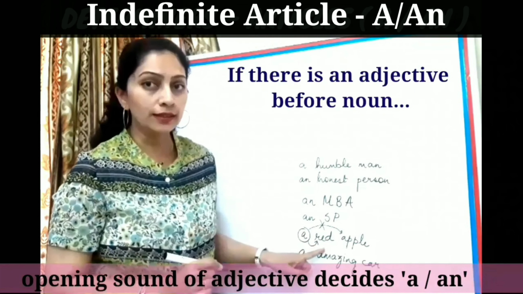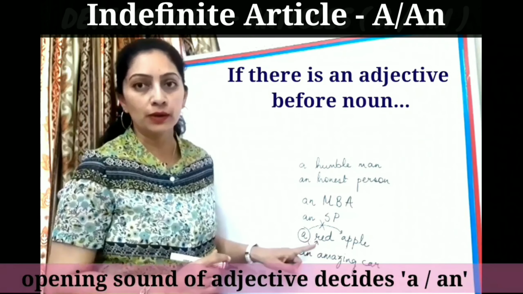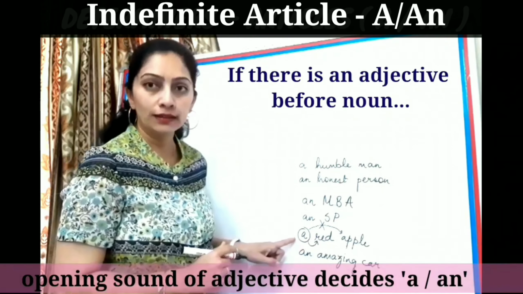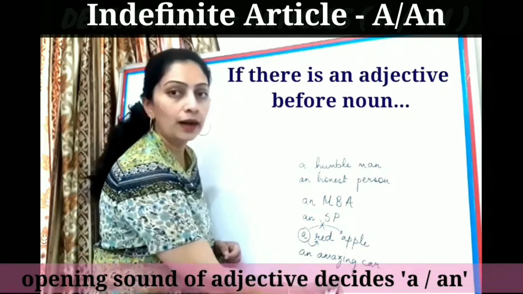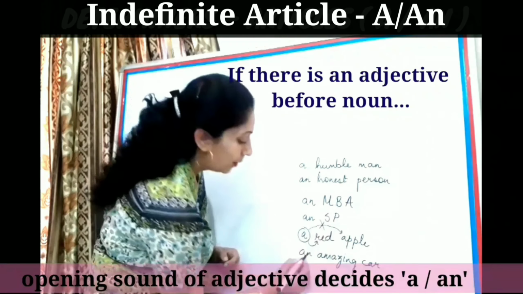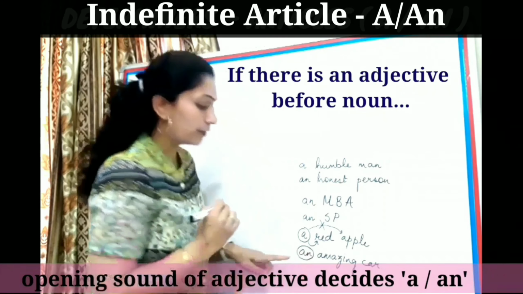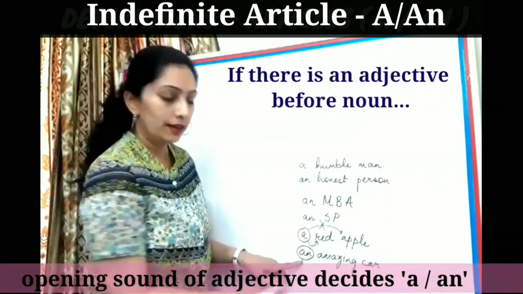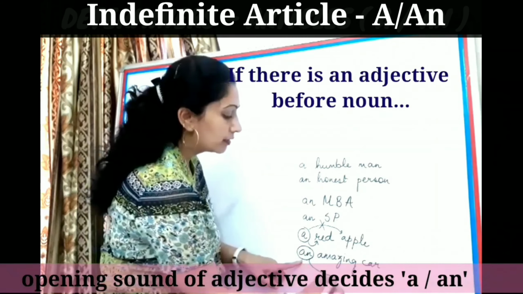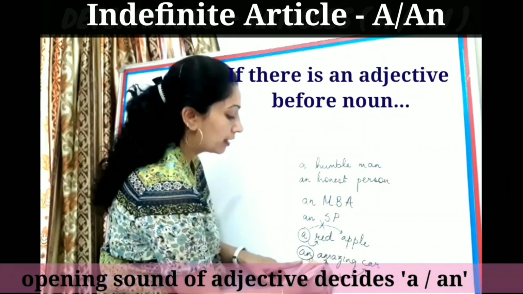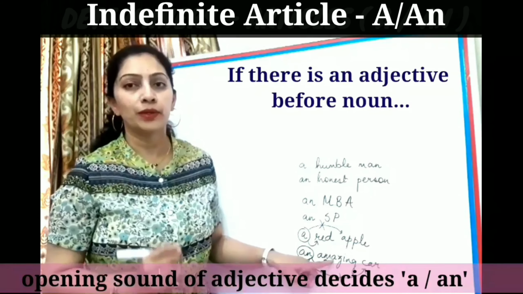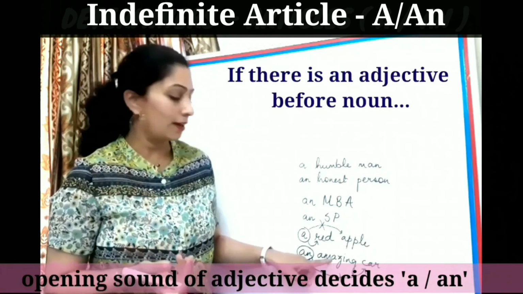Since the adjective has a consonant beginning sound, I will add a here. Look at the next line. An amazing car. I have put an indefinite article here, an. But this indefinite article is not for the noun car, but for the adjective amazing. Because amazing starts with a vowel sound, I have used an here.